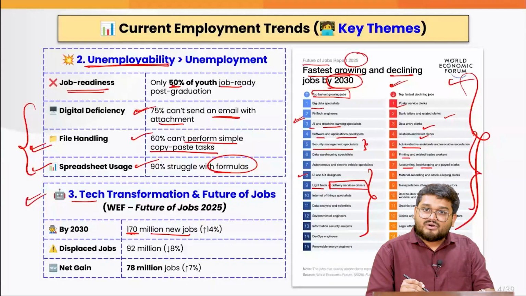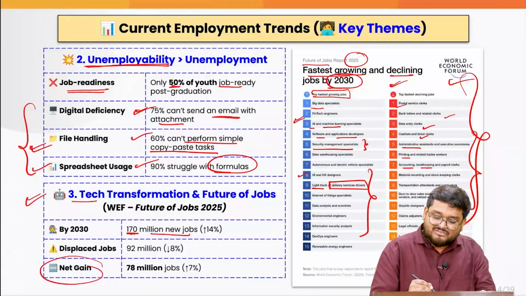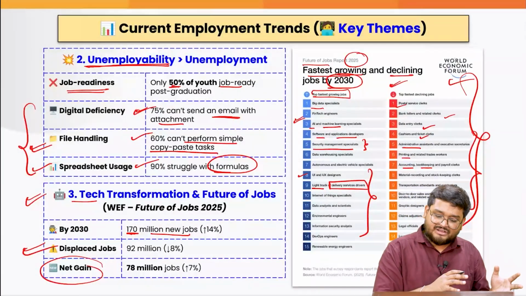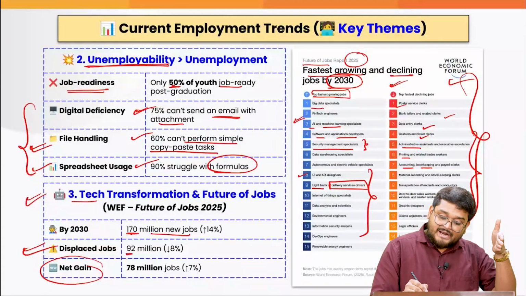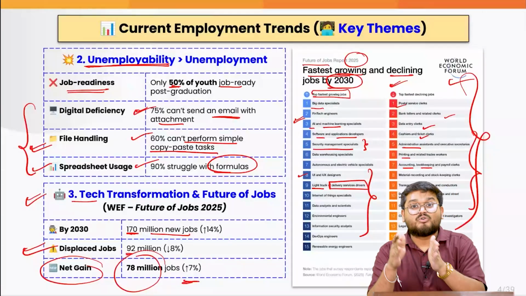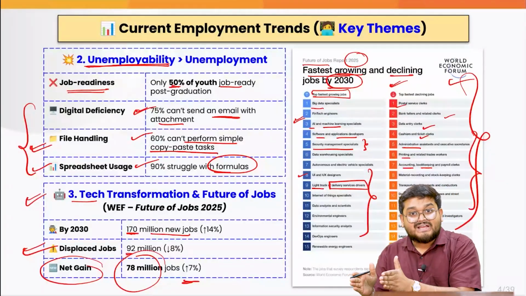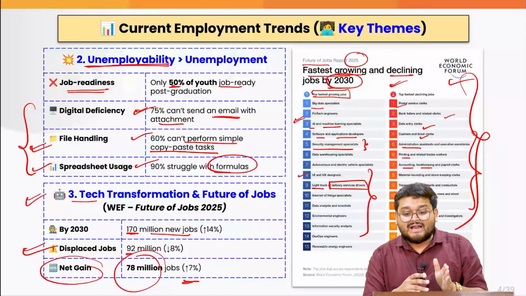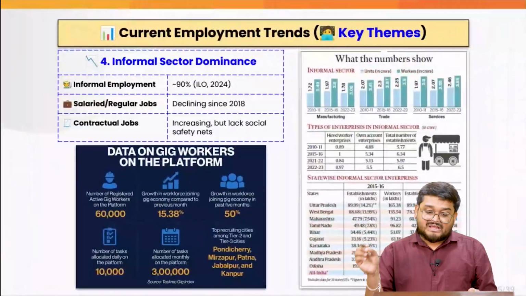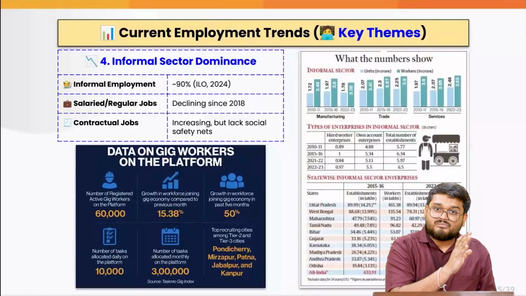And that is where we have to understand, even when we will be displacing some of the jobs related to technology, that is 92 million, which I told earlier, still the net effect is that we are creating 7% more jobs by 2030, if you are going to the future ready job market, or if you are getting those kind of skills. Now, this was actually one of the other issues.